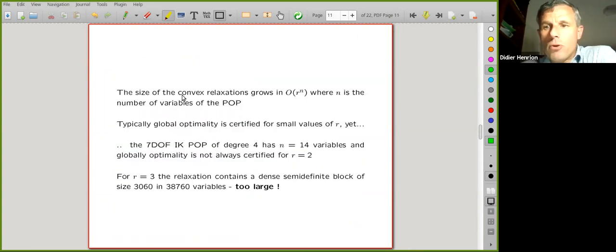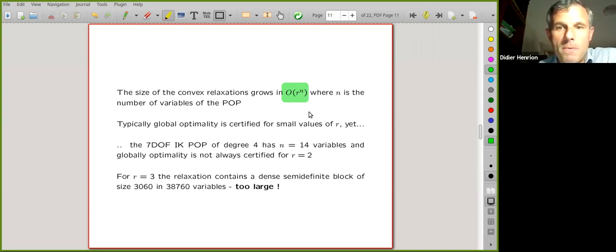The main drawback of this moment sum of squares Lasserre hierarchy is that the size of the semi-definite programs grows quite fast, in the order of R to the n, where R is the relaxation order. So it is polynomial in R, but the exponent is the number of variables of the POP.